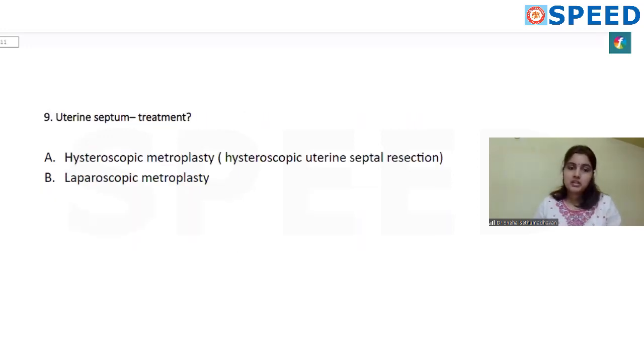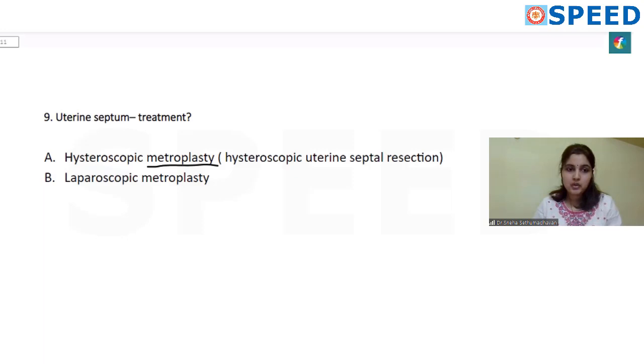So the next question, what is the treatment for uterine septum? So I think there's some confusion in the options: hysteroscopic metroplasty, hysteroscopic uterine septal resection, laparoscopic metroplasty. Metroplasty basically means a surgery that is done to reconstruct a uterus that has a uterine anomaly to make it look like a normal uterus. It can be any uterine anomaly, a septum, bicornuate or didelphys, any uterine anomaly.